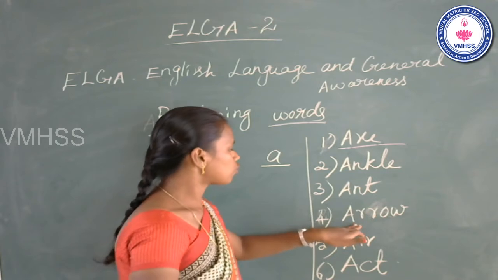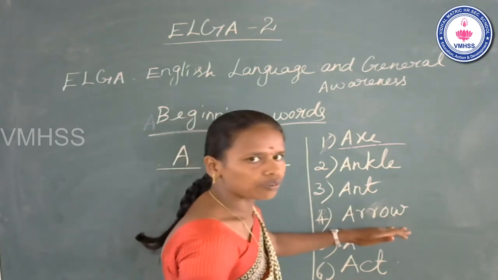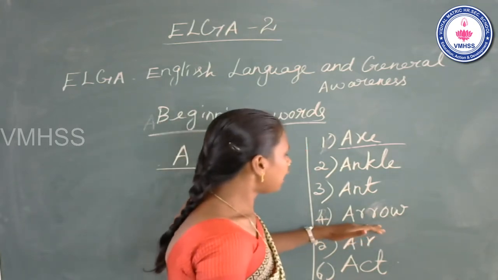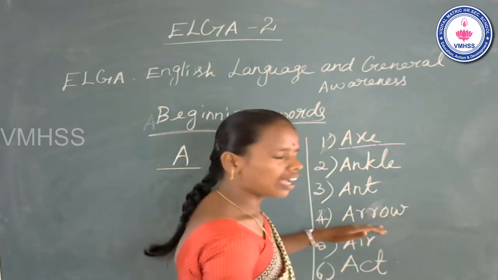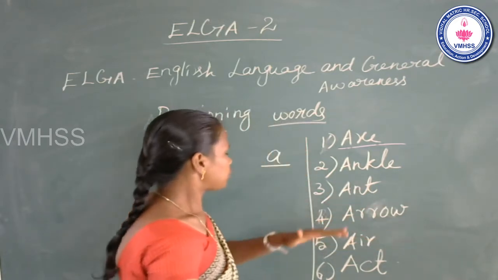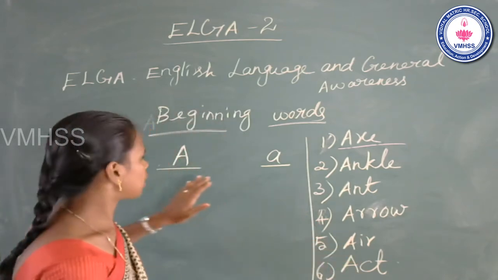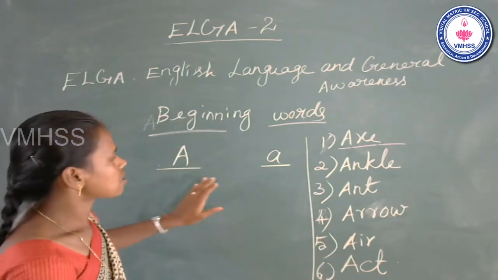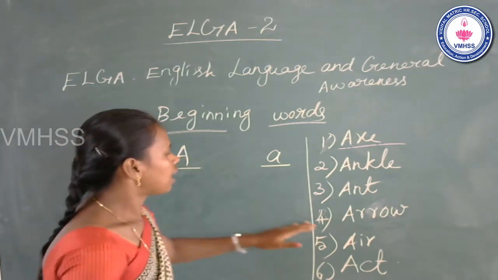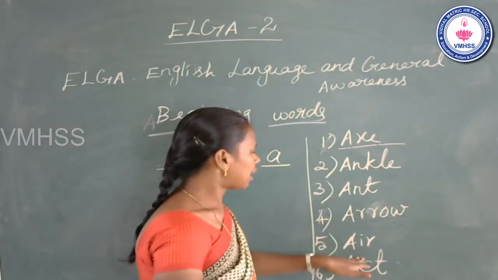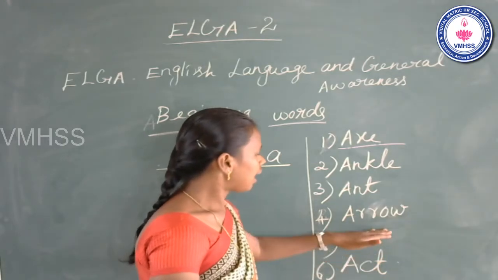Now move on to the fourth one. A, arrow. A, arrow. Okay, now go to the next one. The name of the letter A. The sound of the letter a. A, a, a, a.